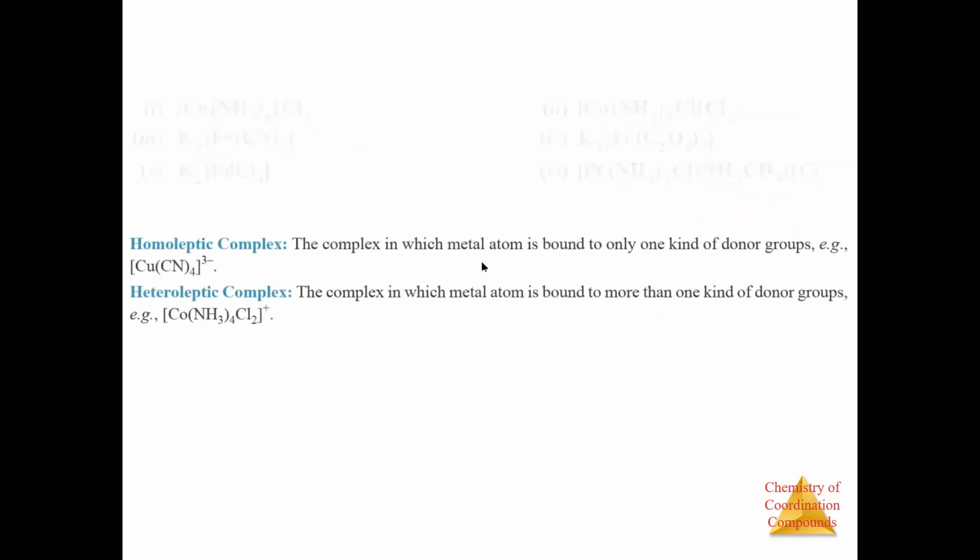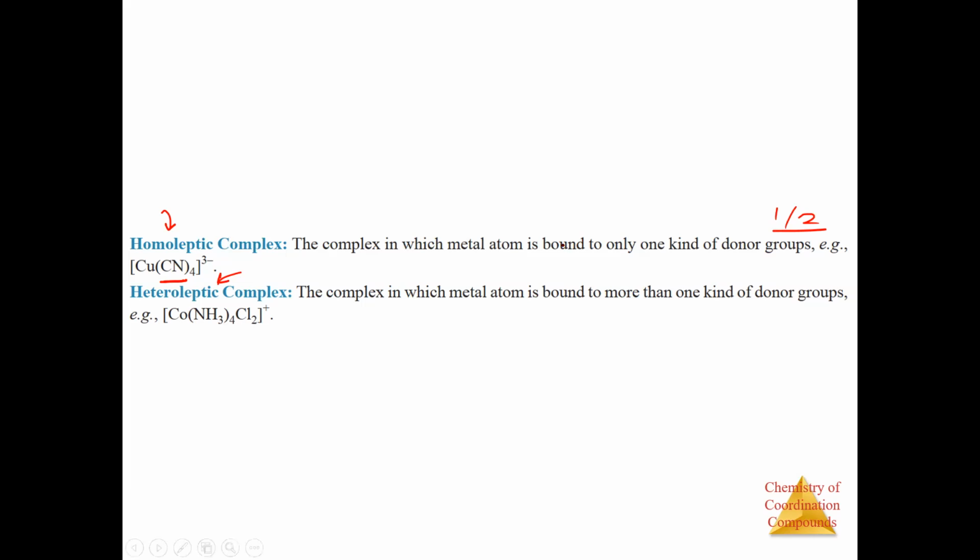So now moving on. Now these are two small lines that you have to remember. Homoleptic complex, heteroleptic complex. As you can see, the complex that has the same ligand. So if the kind of donor atoms or donor groups, molecules, ions are the same, the ligands are the same, then it is homoleptic, and if they are different, it is heteroleptic. So these are very small, and it can come in 1 or 2 marks, right? What is the difference between homoleptic and heteroleptic?